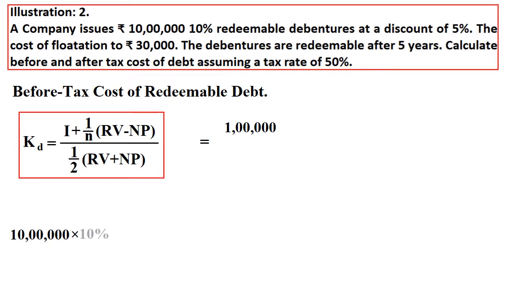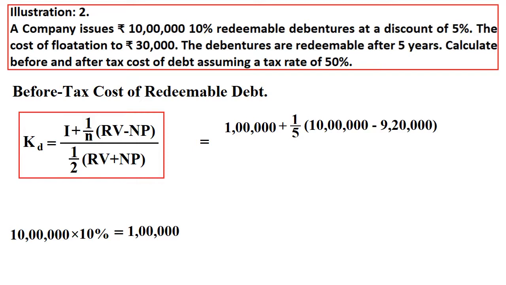Then, right, the same thing I have explained again, kept it here. Then plus 1 by 5. Why did I take 1 by 5? Because after 5 years we are redeeming. Then RV is the redeemable value. Redeemable value is the same value because nothing is stated regarding redemption, premium, discount. Therefore, we consider the 10 lakhs only as the redeemable value.